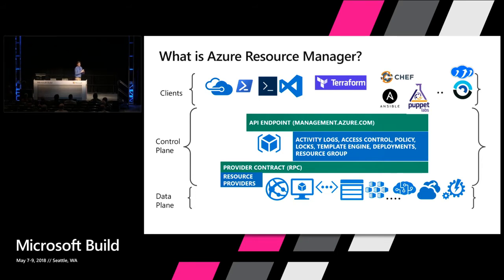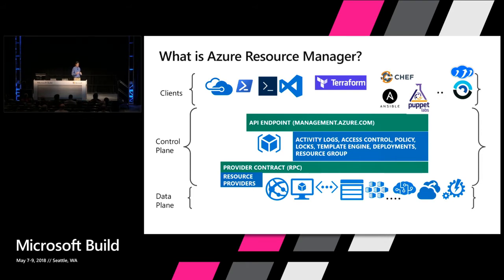If you think about ARM, ARM is this control plane for all of Azure. It's an API endpoint that exposes all of Azure services. It doesn't define the Azure services. Those are defined by the teams that expose things in Azure through resource providers or other templates or managed apps, and we'll talk about lots of those. But it provides a lot of commonality across the life cycle of these services.